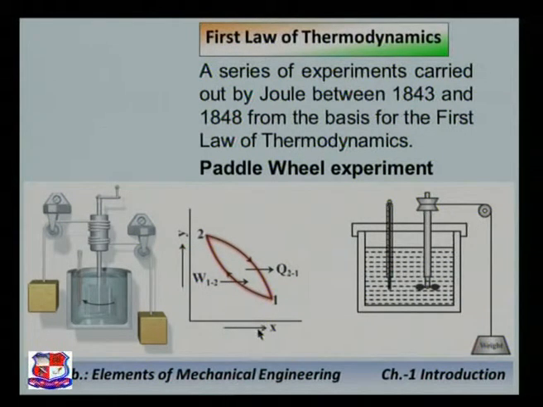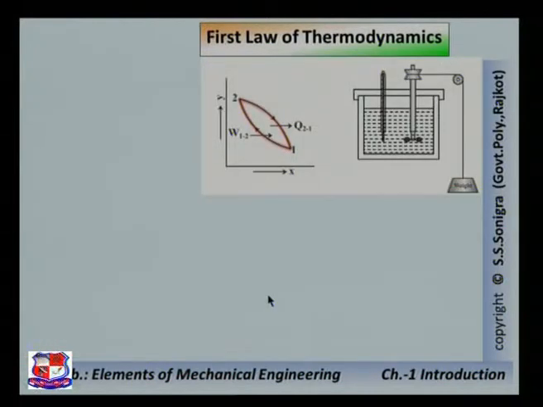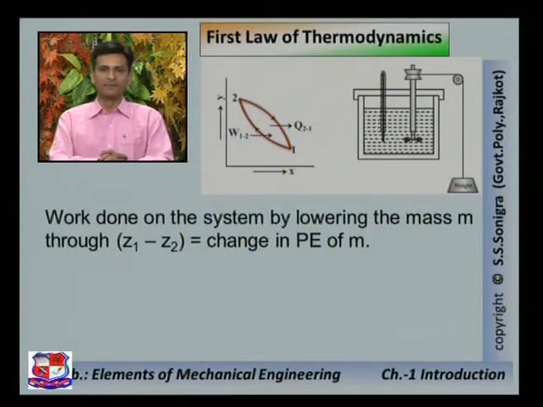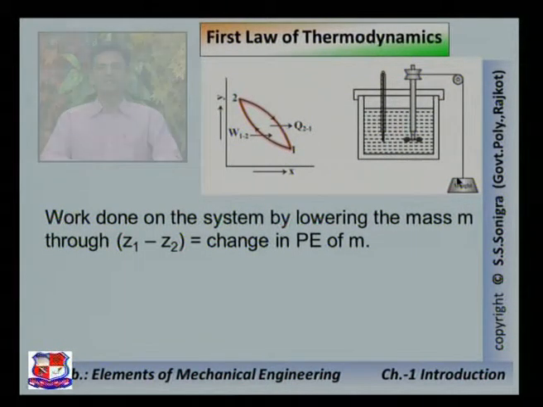And this is the PV diagram for these two steps 1 and 2. Let me see how it works. Work done on the system by lowering the mass m through Z1 to Z2 is the change in potential energy of mass m. So this mass m is lowered from the first position, say 1 to 2, and hence its potential energy reduces. So its change in potential energy is equal to Z1 minus Z2, or change in its altitude.